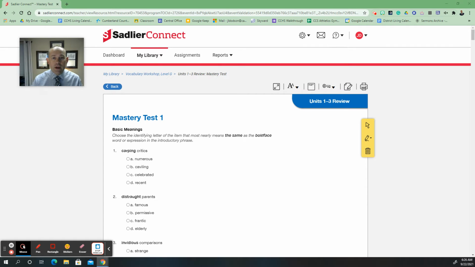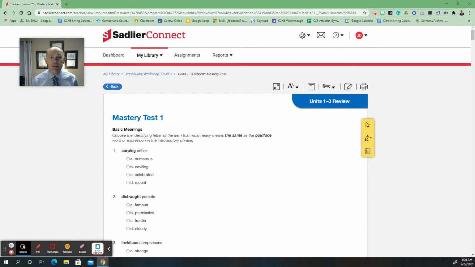We are continuing today with antonyms as we march toward the mastery exam that will be on Friday for vocabulary 1 through 3 in Sadler Connect. So antonyms are numbers 61 through 80. So we're looking for words that have the opposite meaning. So here we go. The opposite of disjointed.